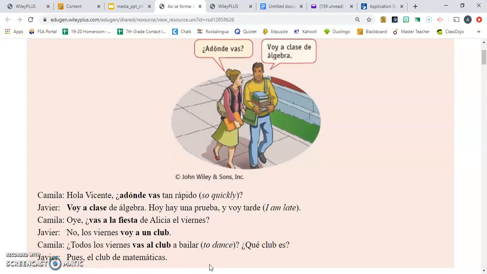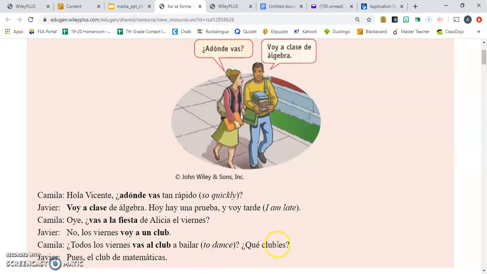Okay, so looking at the conversation, where is it that Vicente is going in such a hurry? If you said he's going to la clase de álgebra, or to his algebra class, you are correct. Okay, why is he going so quickly and in such a rush to get to algebra class? ¿Por qué va a la clase de álgebra tan rápido? Why? ¿Por qué va tan rápido a su clase? Okay, if you said, porque hay una prueba y va tarde, you're correct, because there's a quiz today and he's going to be late. So va tarde, he's running late, y hay una prueba.